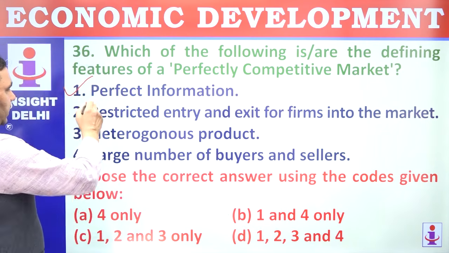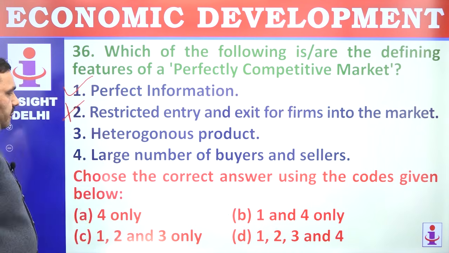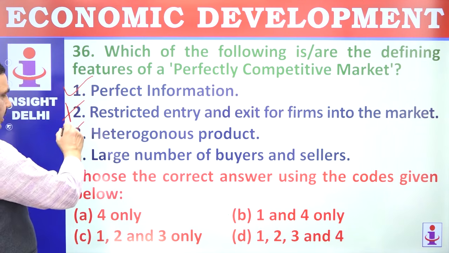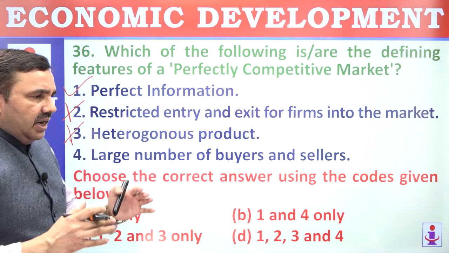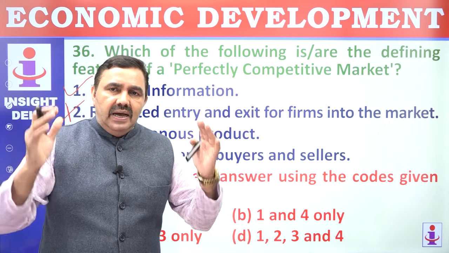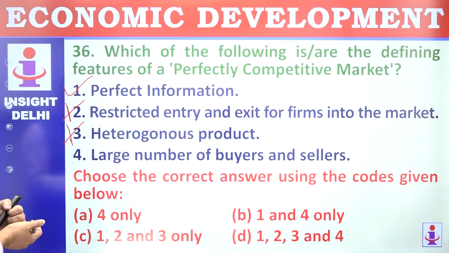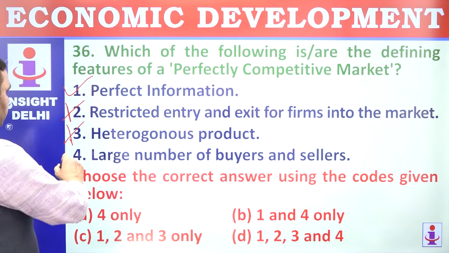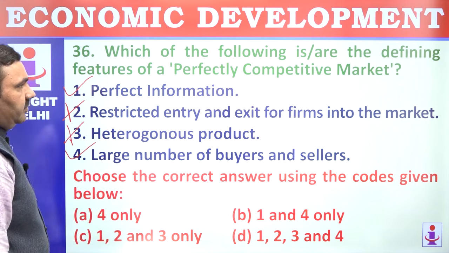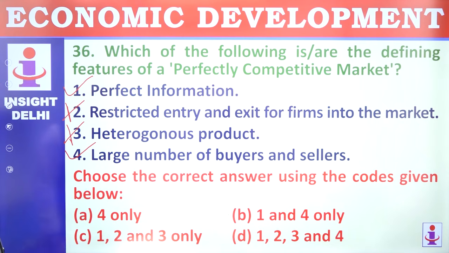Restricted entry, not restricted entry, free entry, easy entry. Heterogeneous product, not heterogeneous, homogeneous product. Homogeneous means the product should be similar. If products are different, then you can't compare them. Products have to be the same. Large number of buyers and sellers, of course. 1 and 4 are required for a perfectly competitive market. B.